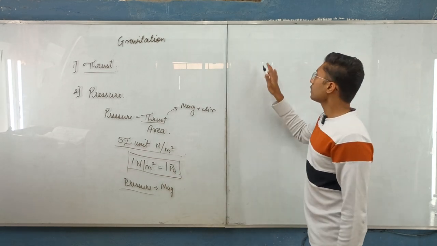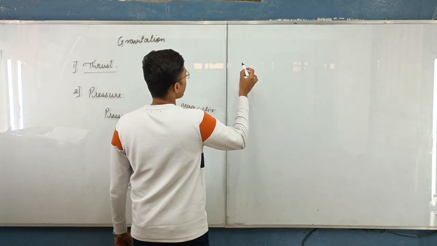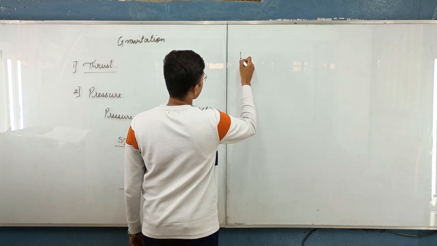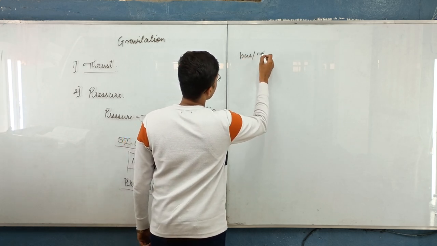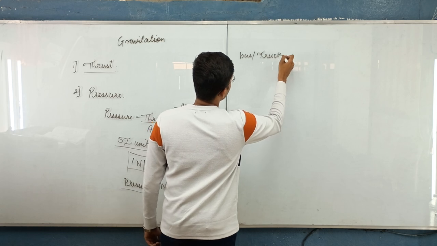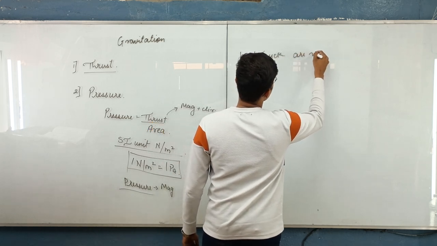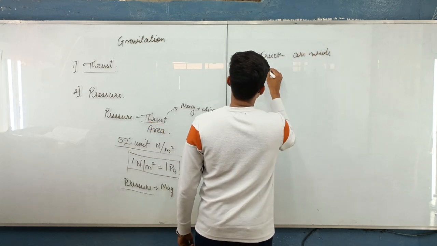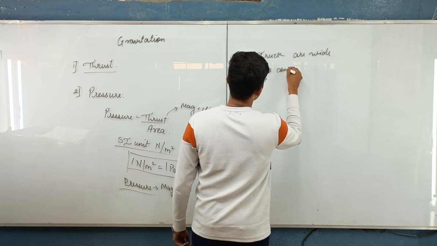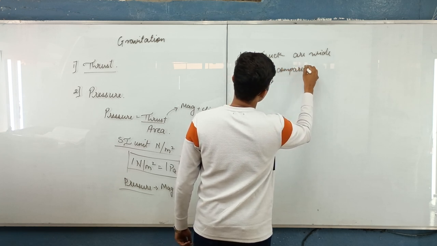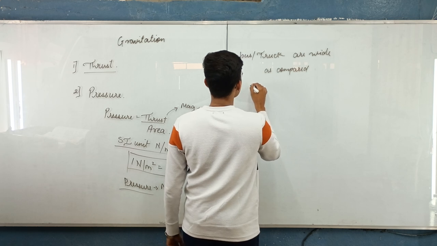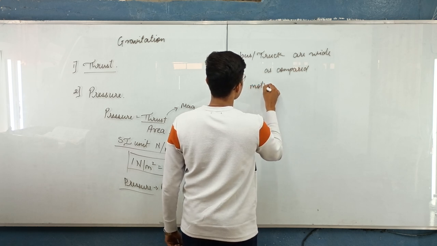You have seen that the tires of a bus or any big truck are wide as compared to the tires of any motorcycle or bike.